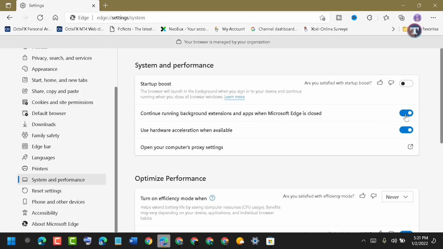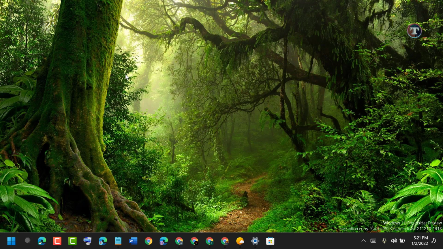Now unselect this option, continue running background extensions and apps when Microsoft Edge is closed. So turn off this option, just slide to off position. Now close it and reopen Microsoft Edge.